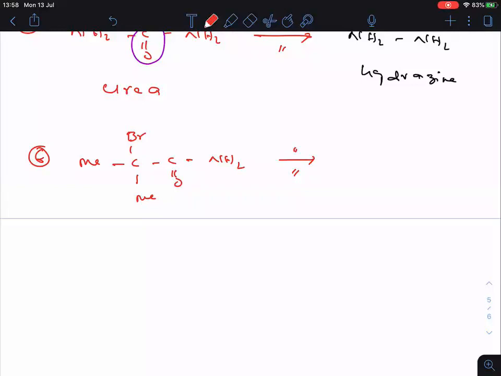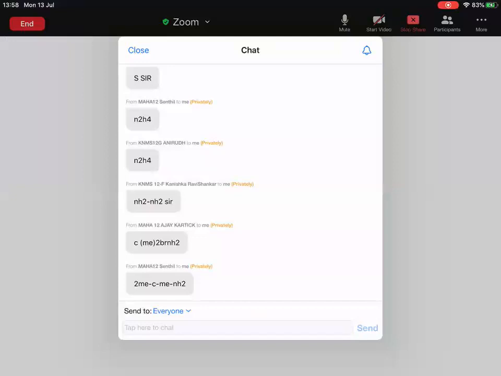I hope you guys are trying this question. Some students have given an answer, but that is not correct. I want you to try once again, take the help of the mechanism. No, it is not MeNH2.